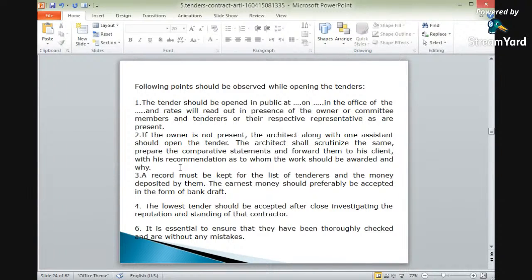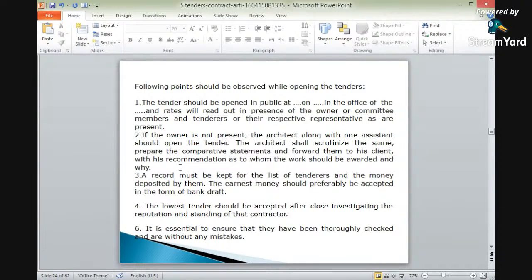The fourth point is that the lowest tender shall be accepted after close investigation of the reputation and standing of that contractor. Okay? The lowest tender, if he is fulfilling the terms and conditions, will be accepted for the particular type of work.